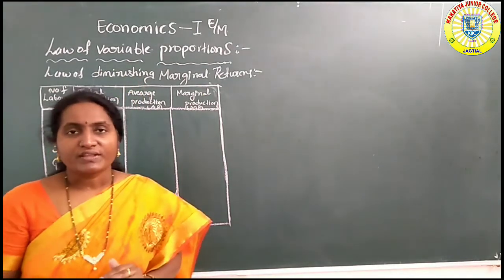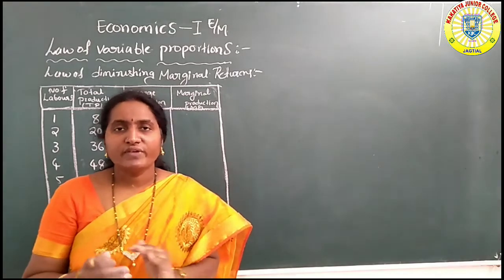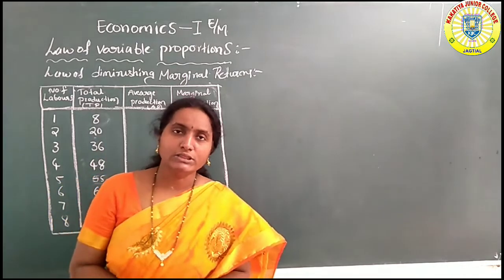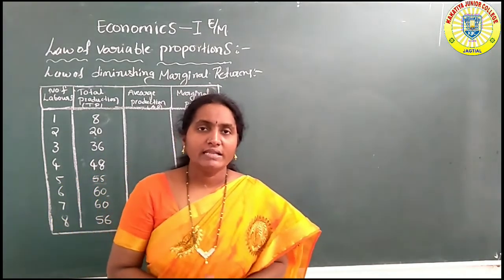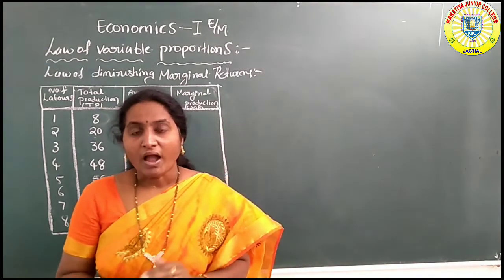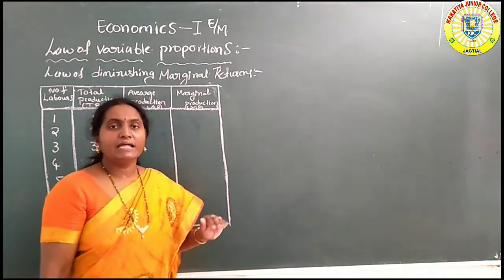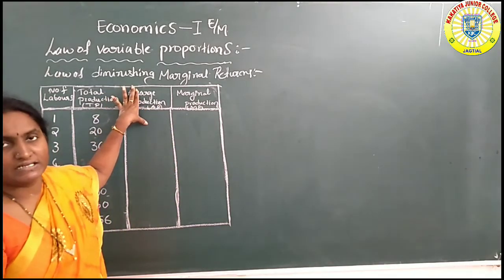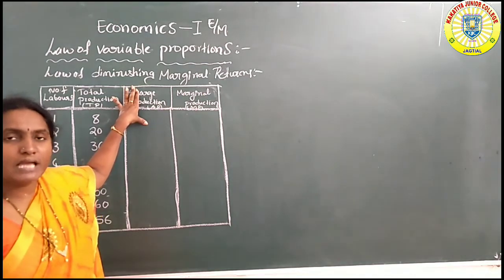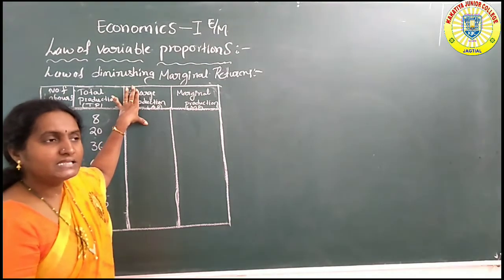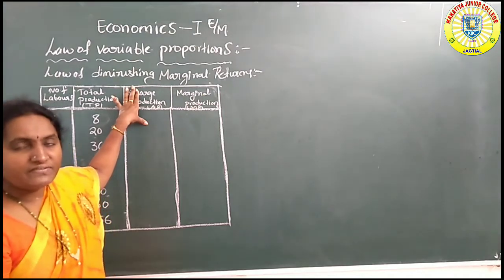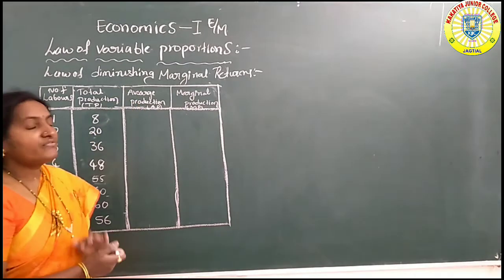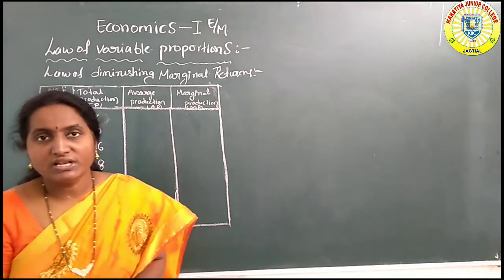Actually, this law was first introduced by the most famous classical economists like David Ricardo, Alfred Marshall, and Malthus, and they belong to the 19th century. After this, a scientific manner was given by Benham and Stigler, Paul Samuelson, Benham and Stigler. These are the modern economists. They gave a scientific manner for this law. This law of variable proportions is actually about